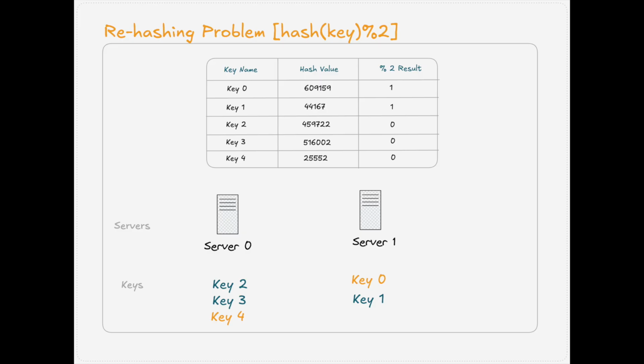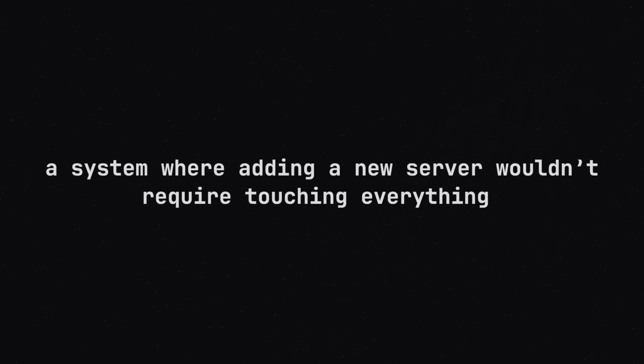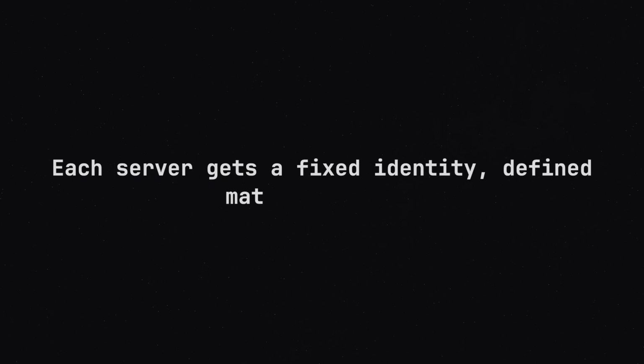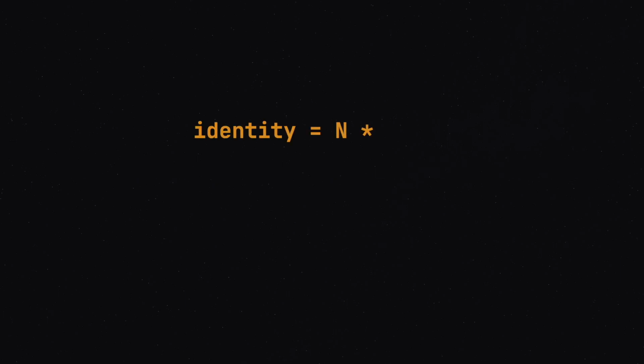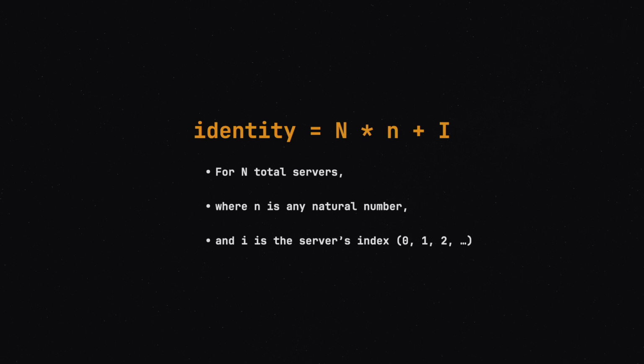So I thought there has to be a smarter way. I wanted something stable and predictable. A system where adding a new server wouldn't require touching everything. So I came up with an idea. Each server gets a fixed identity, defined mathematically. For n servers, the server i gets an identity as a linear equation, where identity will be equal to the total number of servers times any kind of natural number range, plus the server index.